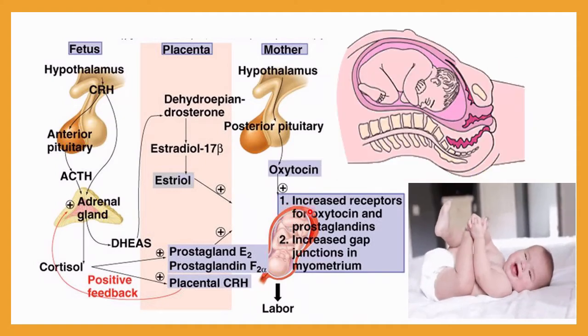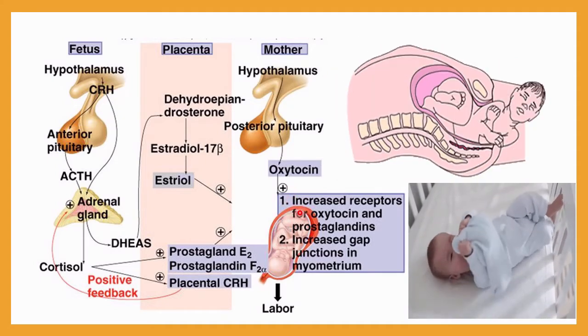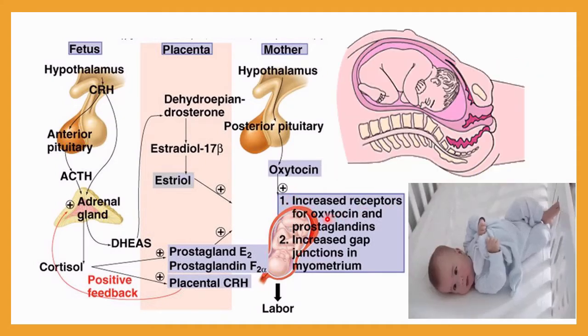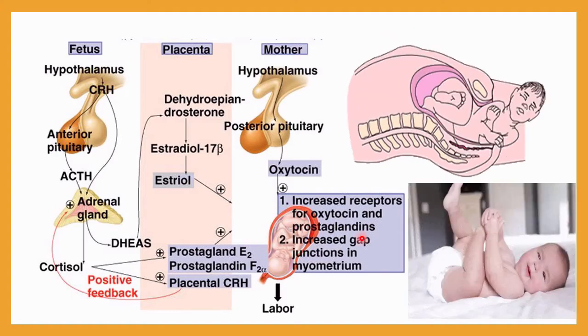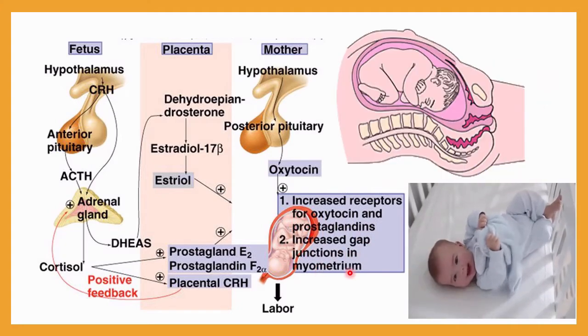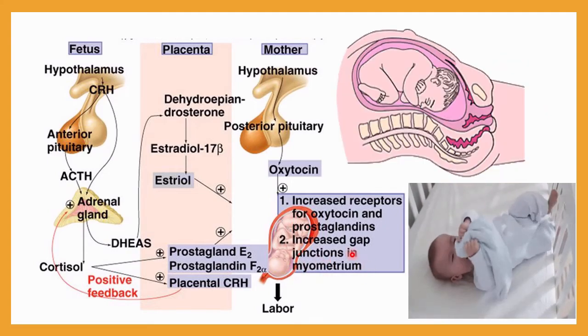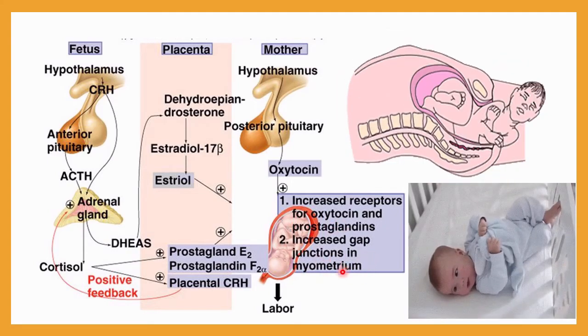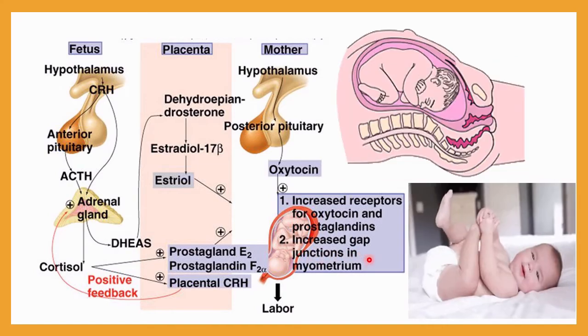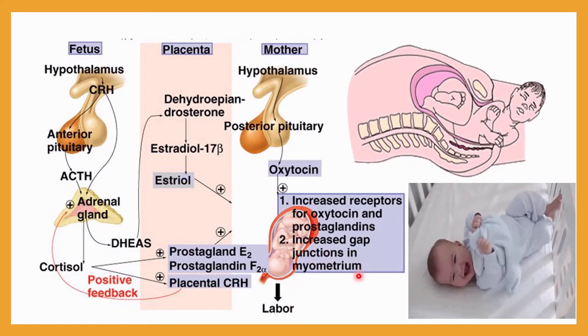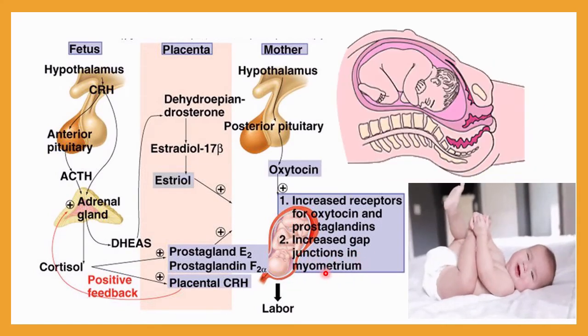As a result, oxytocin will work to increase receptors for oxytocin and prostaglandins, and increase the gap junctions in the myometrium. A high level of oxytocin is responsible for the strong contraction of the myometrium layer of the uterus, and that is called labor pain.